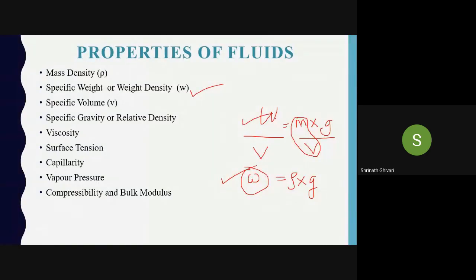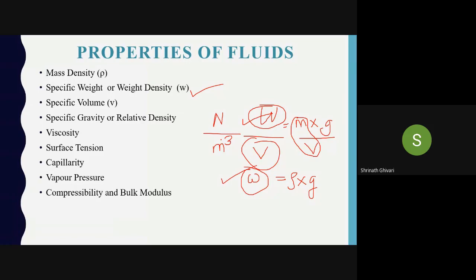What will be the unit of it? What is the unit of weight? Newton. What is the unit of volume? Meter cube. So Newton per meter cube will be the unit of specific weight.